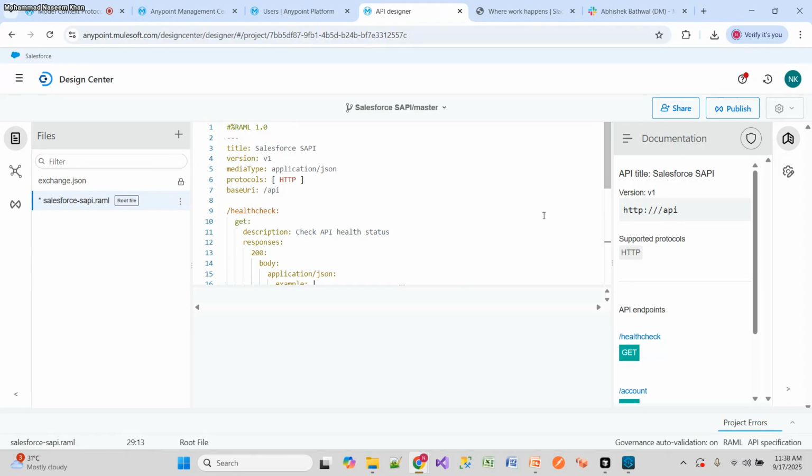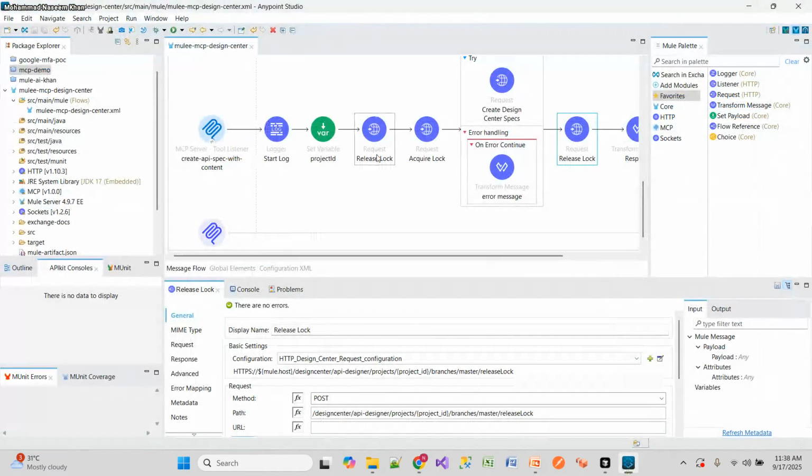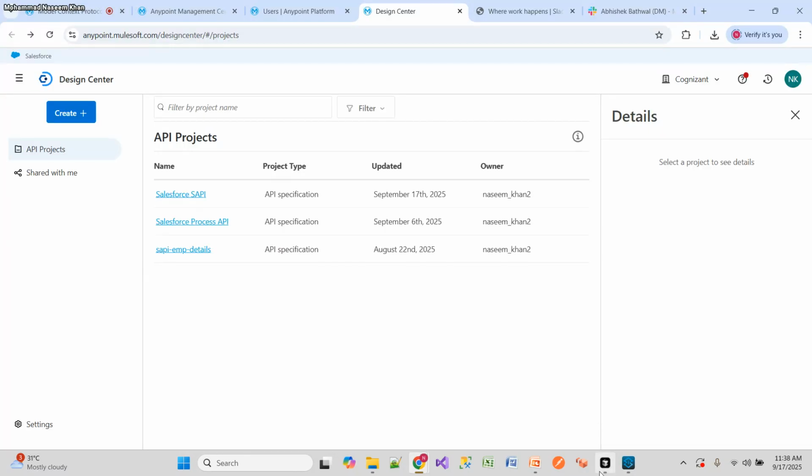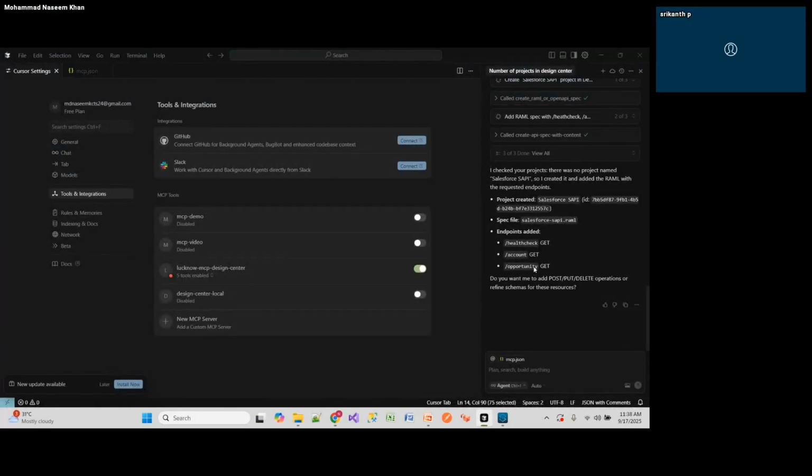Now if anyone wants to work on this project, it will already release this lock, right? I have just shown you: acquire the lock and then release. If we don't release it, then it will be acquired by this process only. So I have added this release lock as well. This is how we can create different other APIs as well. Whatever input we provide, it will act on that.